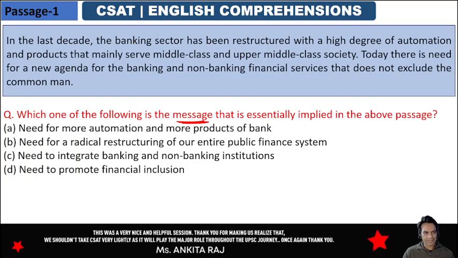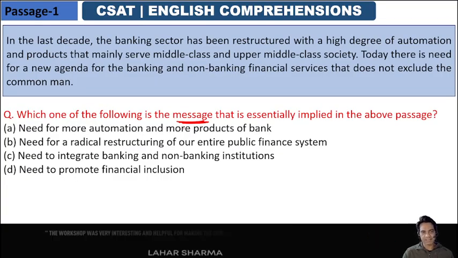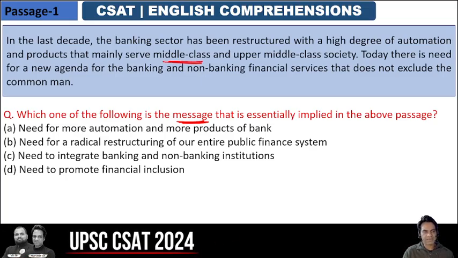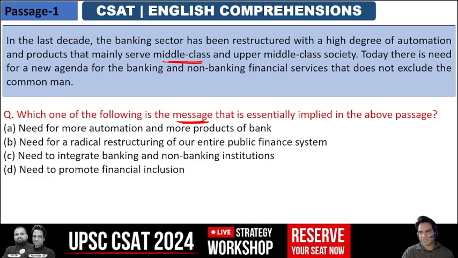In the last decade, that means he's talking about the last 10 years. In the last decade, the banking sector has been restructured with a high degree of automation, and products that mainly serve middle class and upper middle class. So the point he's trying to make here is that in the last 10 years, the banking sector has been restructured with a high degree of automation. That means there is a lot of computerization and use of machine learning to handle banking sector.